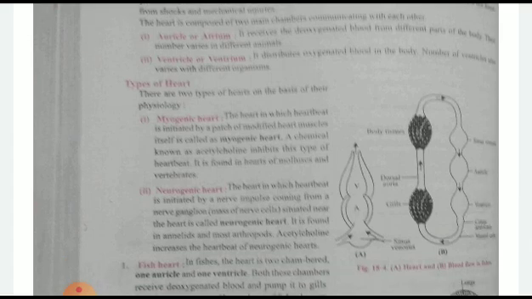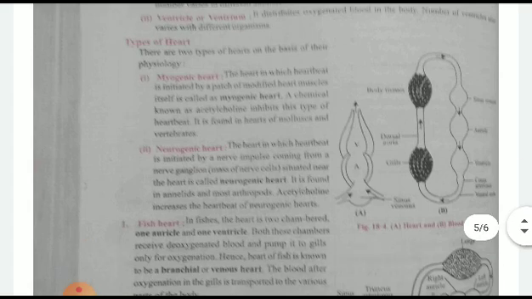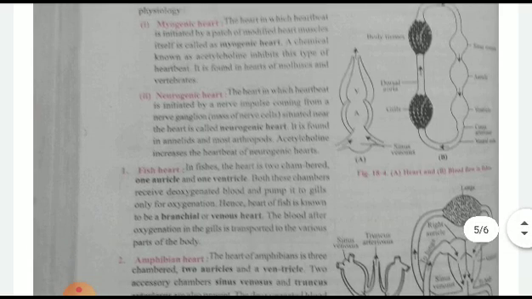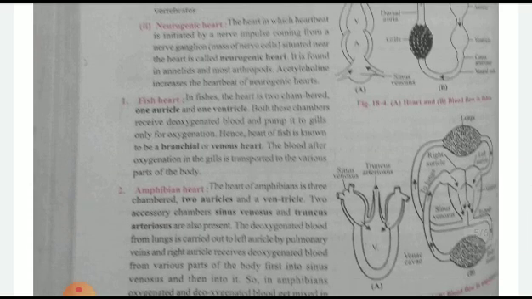Types of heart: myogenic heart and neurogenic heart. The heart in which the heartbeat is initiated by a patch of modified heart muscles is called myogenic heart. It involves a special chemical known as acetylcholine, which is responsible for the heartbeat. While in neurogenic heart, the heartbeat is initiated by nerve impulse from the nerve ganglion, and it is also known as neurogenic heart. Acetylcholine increases the heartbeat.